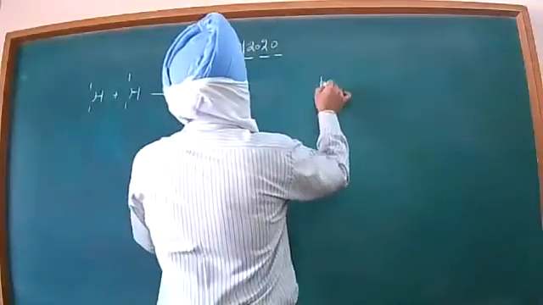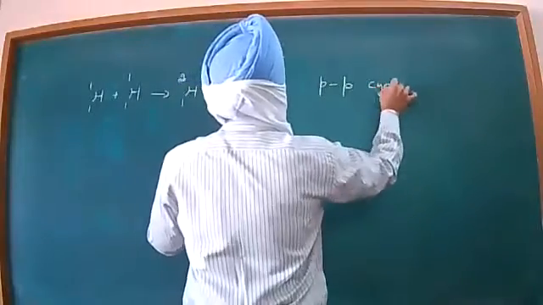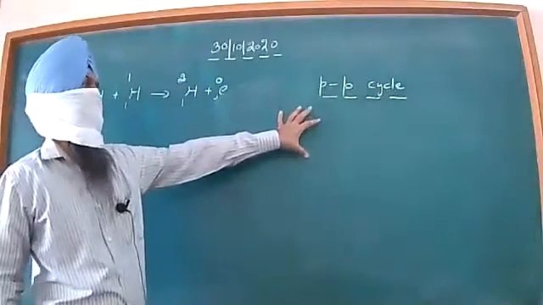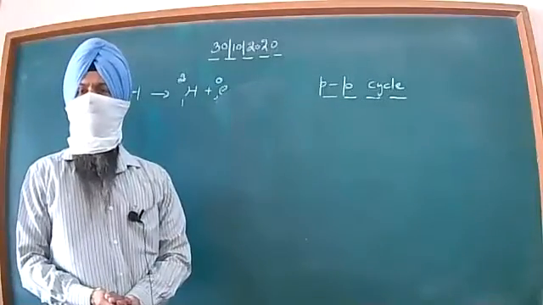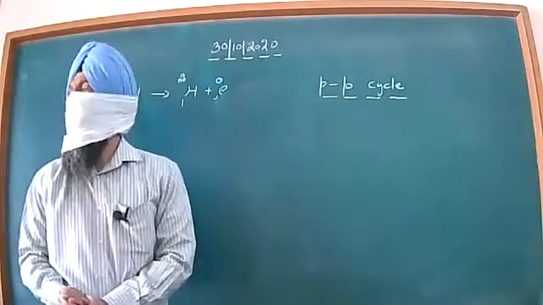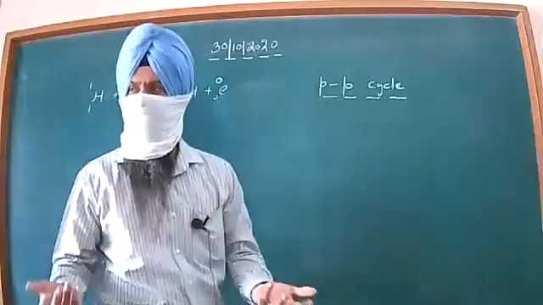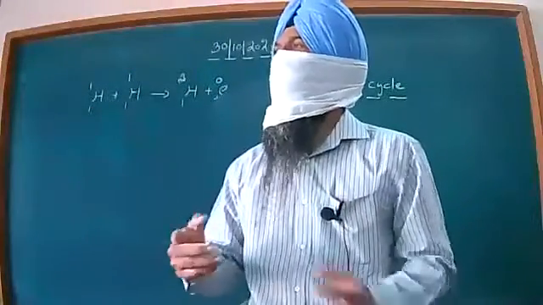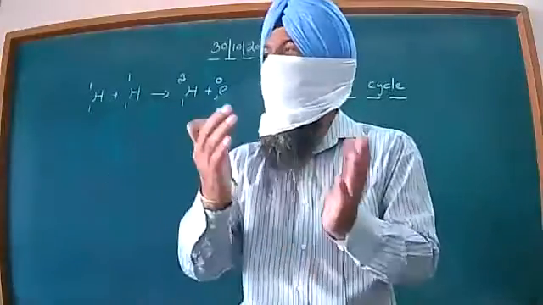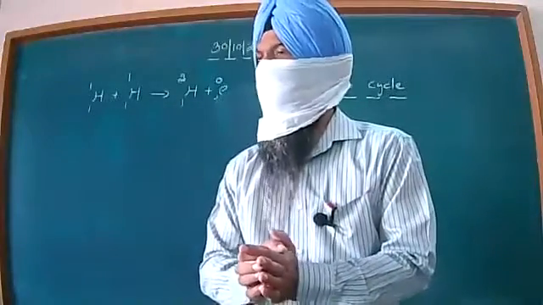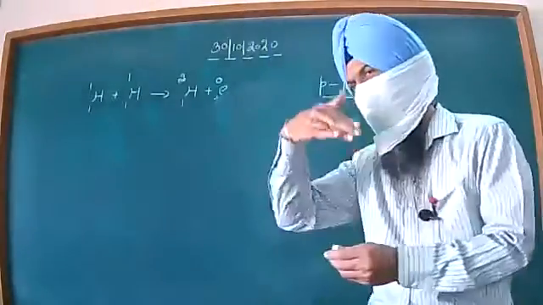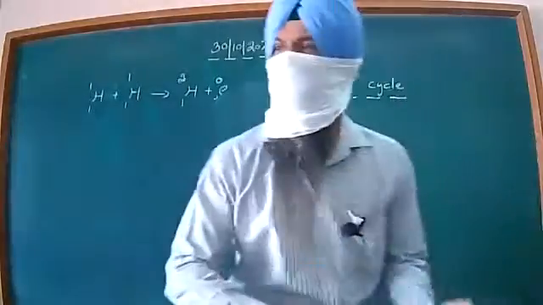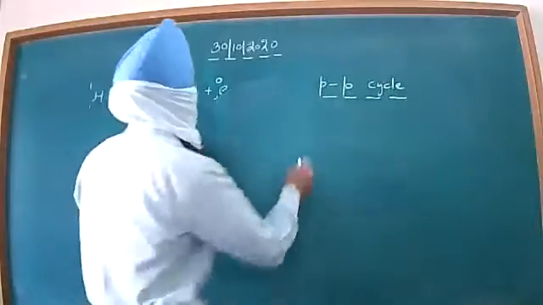So between proton-proton cycle, beta. Now, as the name indicates, in our lower standards we have discussed so many cycles. Oxygen cycle you must have discussed, you have discussed the water cycle in your classes, or you may have discussed any other, I think nitrogen cycle you have also studied in your lower classes. So on the same pattern, here we come across the proton-proton cycle. Let me introduce this cycle and I will be explaining this to you.